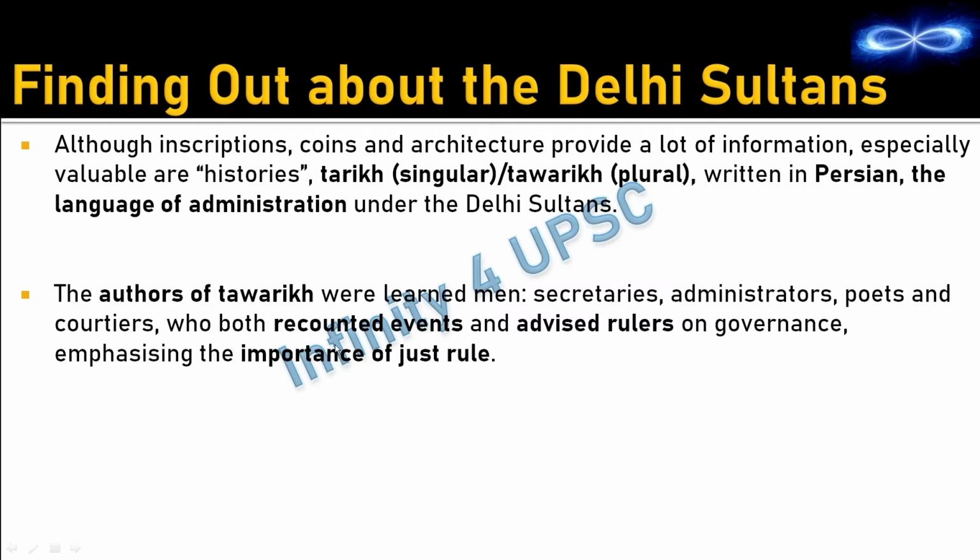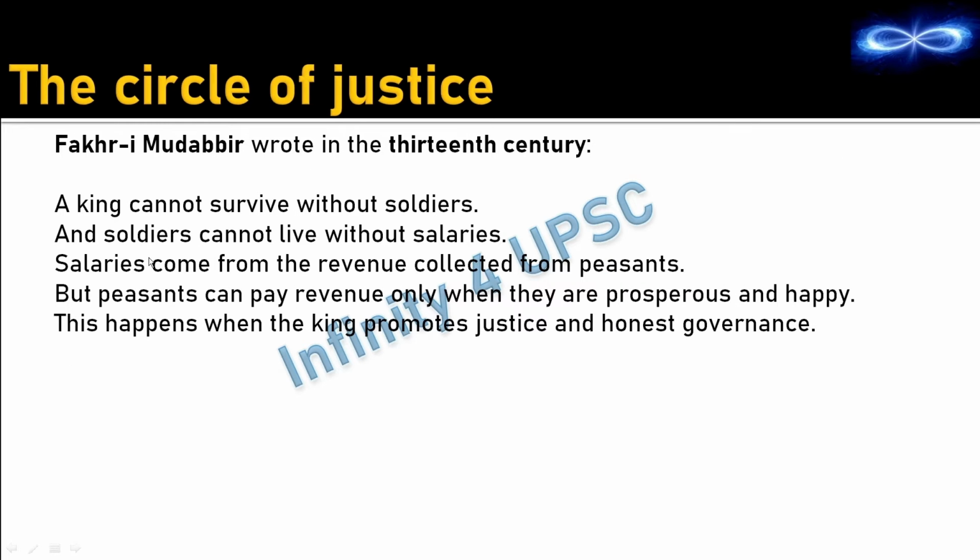Then apart from writing history, they also advise rulers on governance. Very important statement. Apart from writing history, they also advise rulers. So if you get this option, do not think that it is a wrong statement. It is a correct statement. They also advise rulers on governance, emphasizing the importance of just rule. That means these authors of Tawarikh make sure that the rulers give importance to justice and there is just rule within the kingdom. Then further we get the importance of justice through this writing, and this was written by Fakhr-i-Mudabbir.